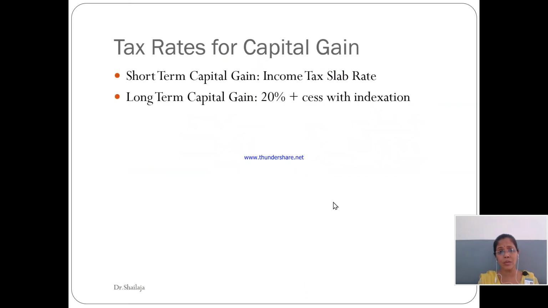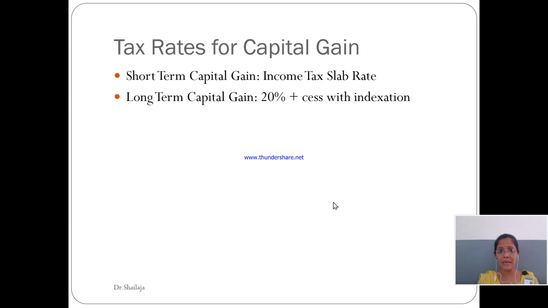I have already told you that the taxability of these is totally different. If it is a short-term capital gain, the gain earned by an assessee would be taxable at the normal income tax slab rates, which we have already studied in our BCom semester 4. If it is a long-term capital gain, then it would be 20% plus an education cess with indexation.